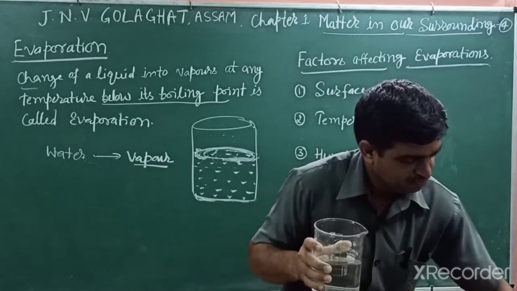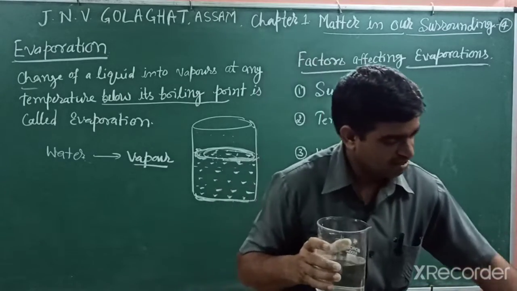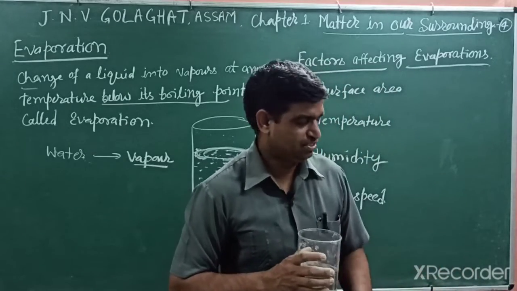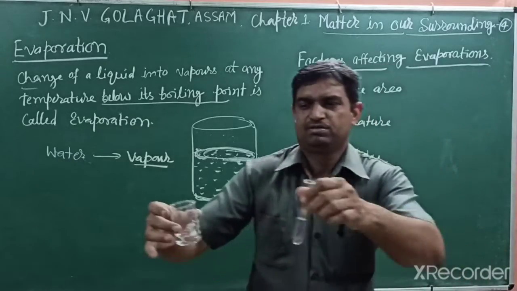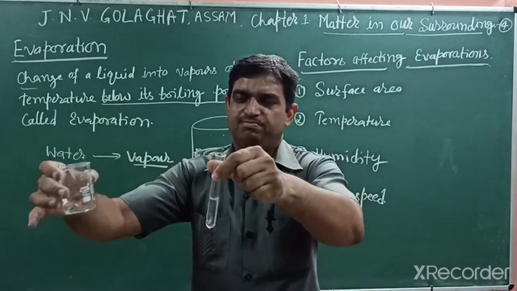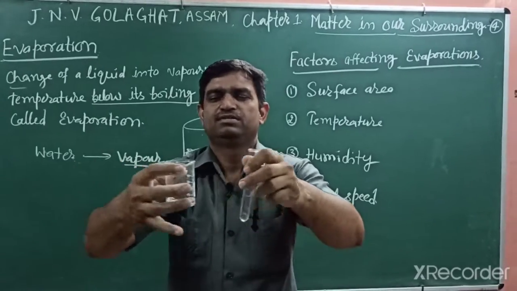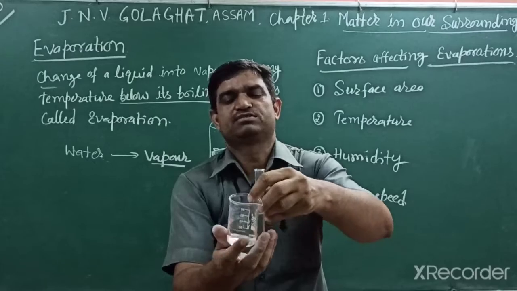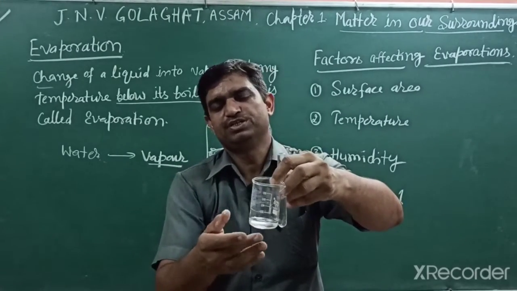We take a fixed quantity, normally 5 ml or 10 ml of water. If you place this water in the test tube or beaker under a fan, in a cupboard or in an open place, we observe that it takes some hours or days to evaporate without heating.